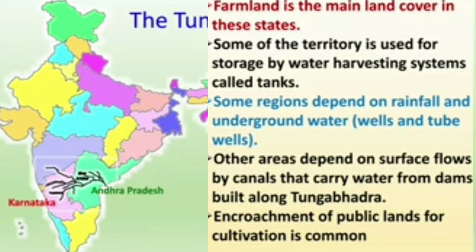Others such as trees, groves, fallow land, cultivable waste, permanent pastures, forests, and natural vegetation cover the rest of the area. Some of the territory is used for storage by water harvesting systems called tanks.